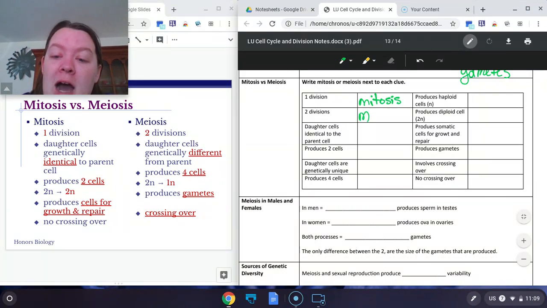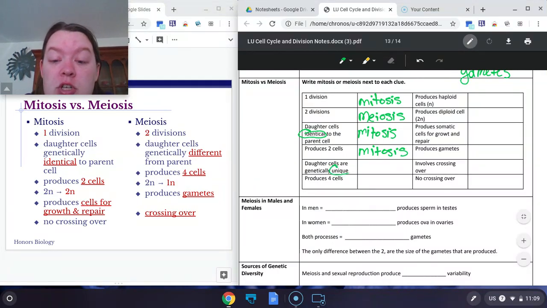Whereas meiosis has 2 rounds of division. When we are looking at identical cells, we are looking at MI, mitosis. Mitosis also makes 2 cells because they only divide once.